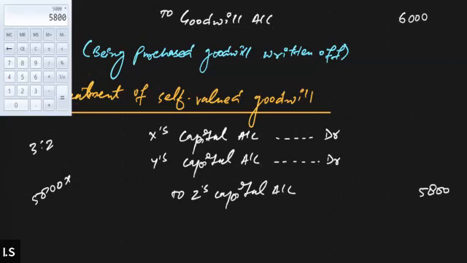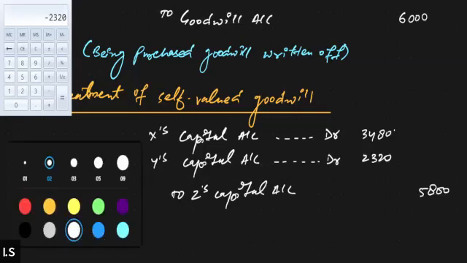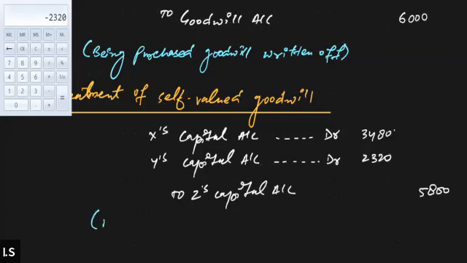Let's do that. 5,800 into 3/5 will be 3,480, and the remaining 5,800 minus 3,480 will be 2,320. Being self-valued goodwill adjusted.